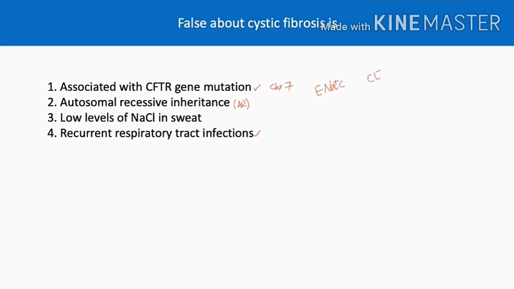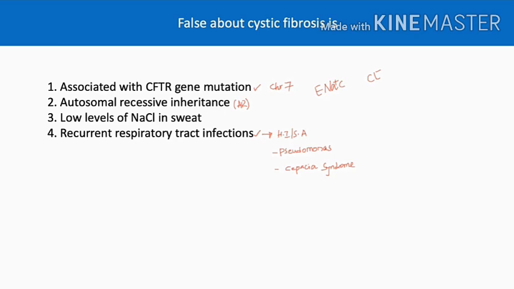They affect respiratory epithelium leading to thickened mucus, and this thick mucus predisposes to infections like H. influenzae, Staph aureus, but more important is Pseudomonas aeruginosa. There is a specific entity when it comes to respiratory tract infections, that is Cepacia syndrome, which is pathognomonic of cystic fibrosis. In Cepacia syndrome, there is infection with Burkholderia cepacia in patients with cystic fibrosis.